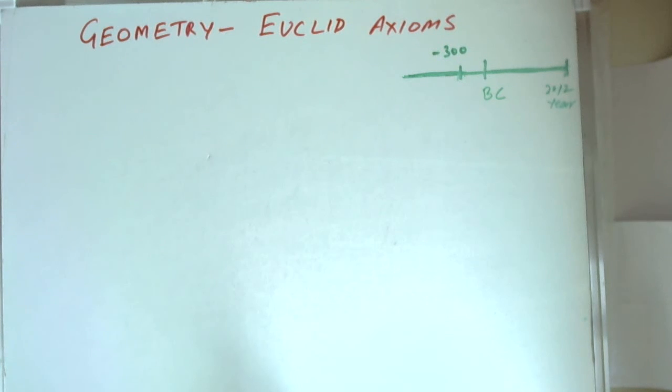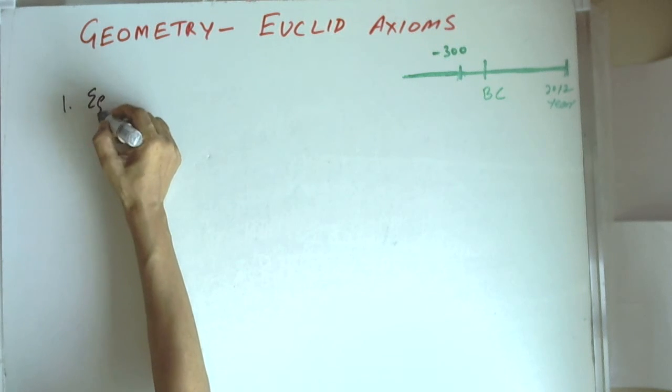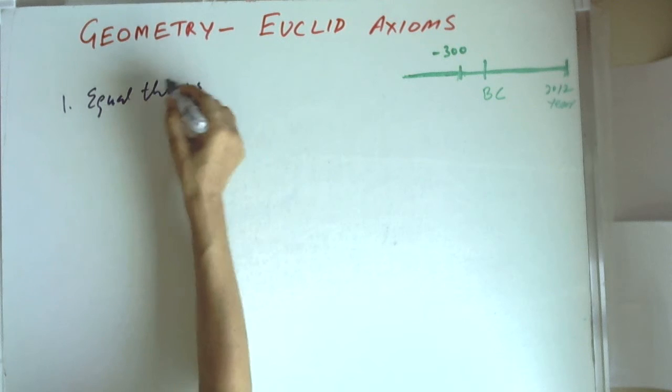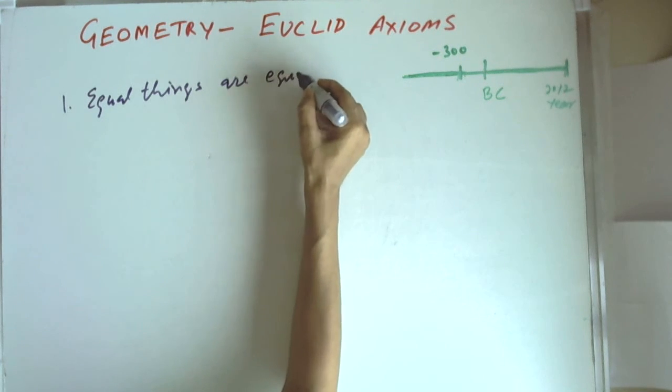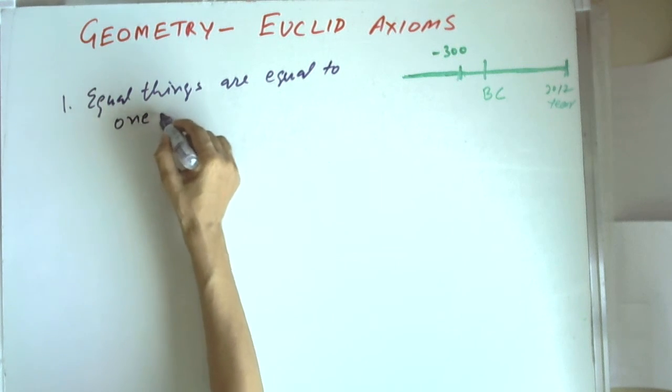So he gave us certain axioms and he documented those axioms, and as you know, axioms are statements which are universally true. The first axiom he gave us is that equal things are equal to one another.